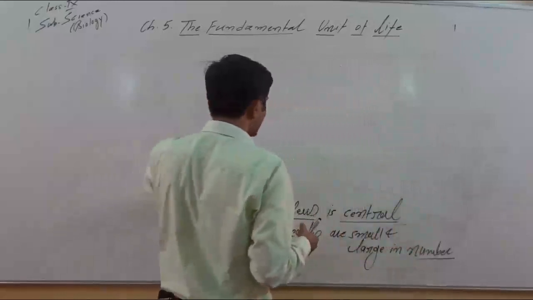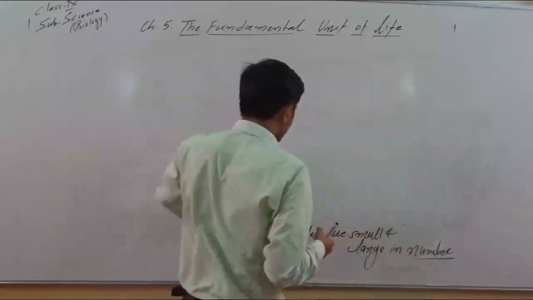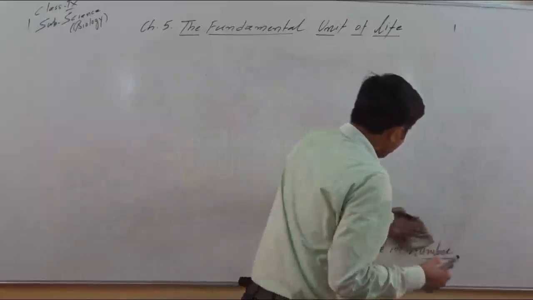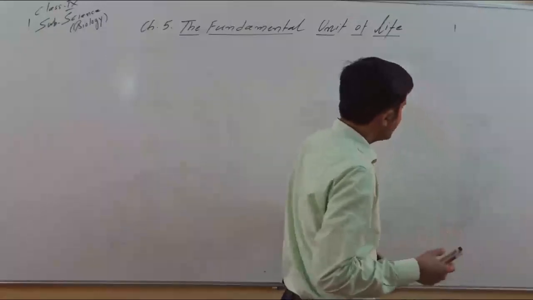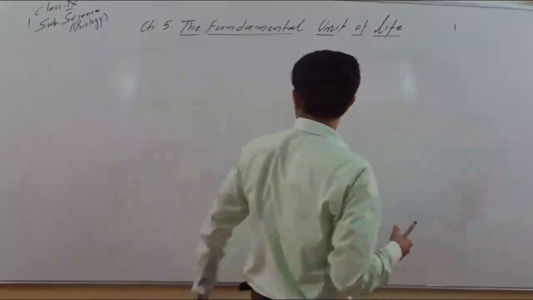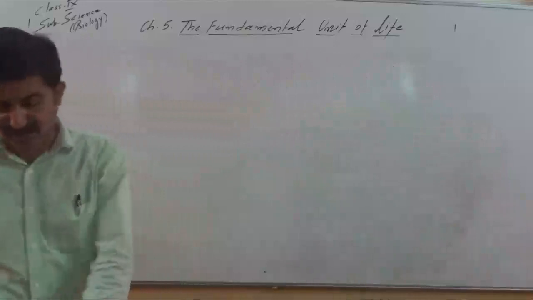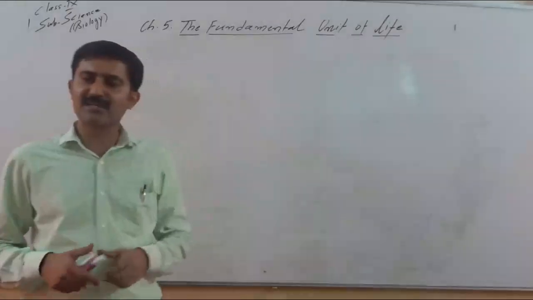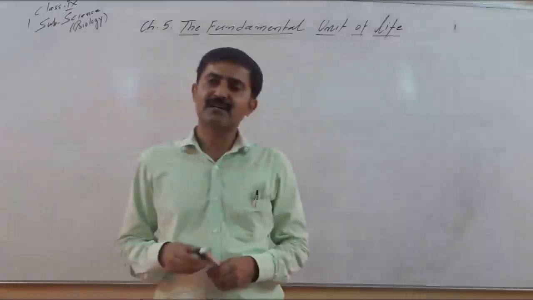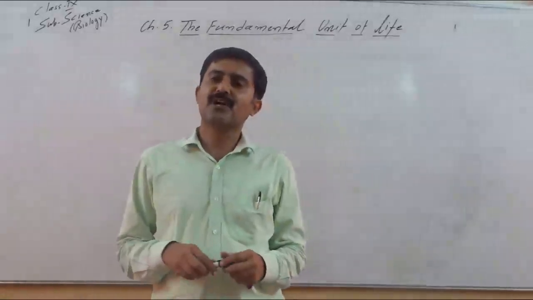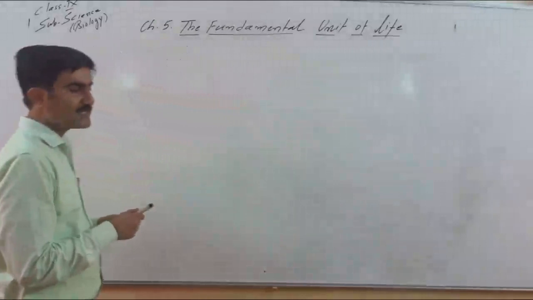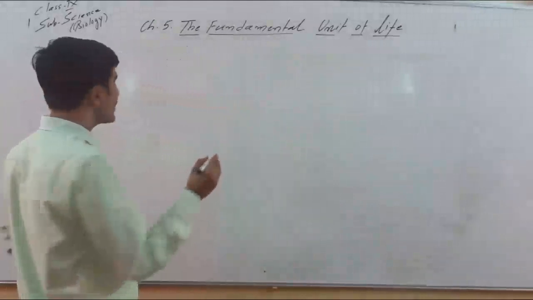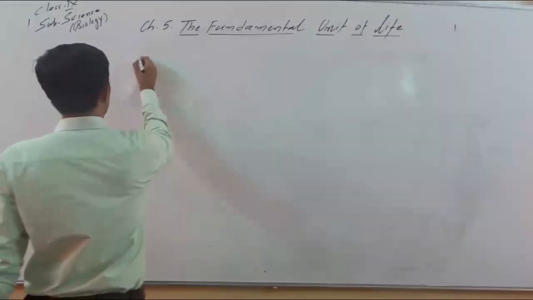Karyon word stands for the nucleus. Please remember, pro means primitive, karyon means nucleus. Means cells which have the primitive nucleus are called prokaryotes, and cells which have well-defined, well-organized nucleus with the nuclear membrane are called eukaryotes. So this is the classification of cell on basis of presence or absence of nucleus.